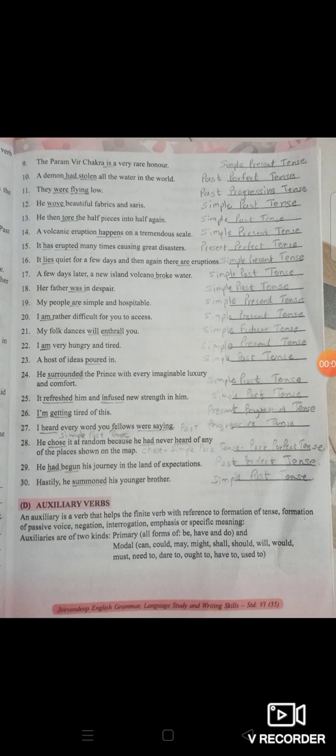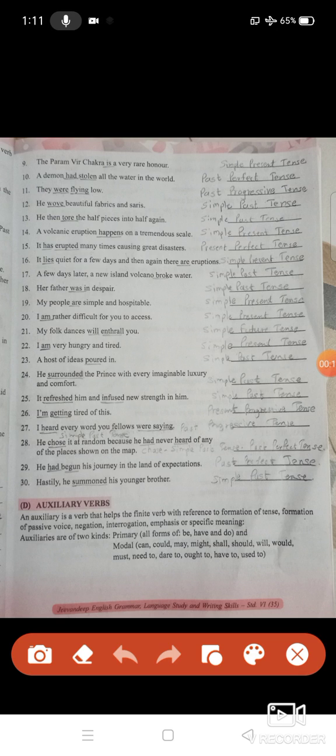Hello students, for the standard 6th we are going to study your lesson number 5, Verb. From that verb lesson we are going to look at section D. Students, look here. We are going to look at the auxiliary verb.